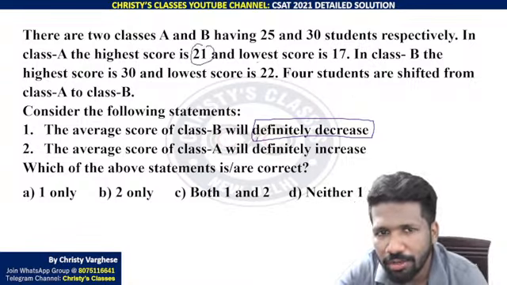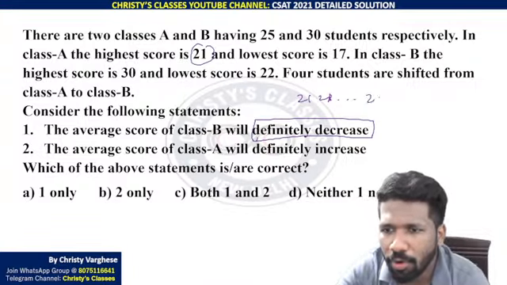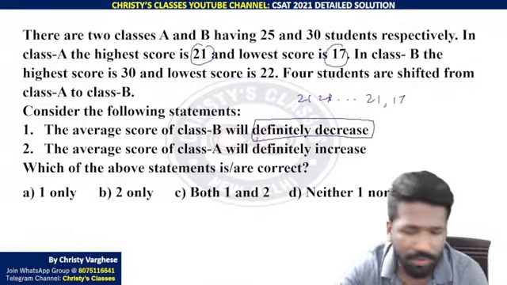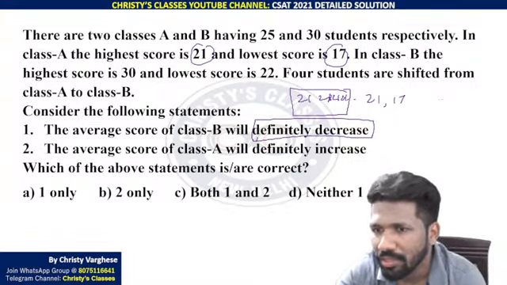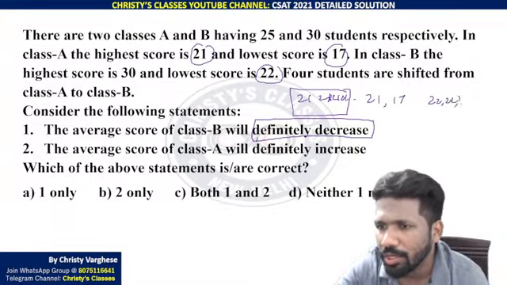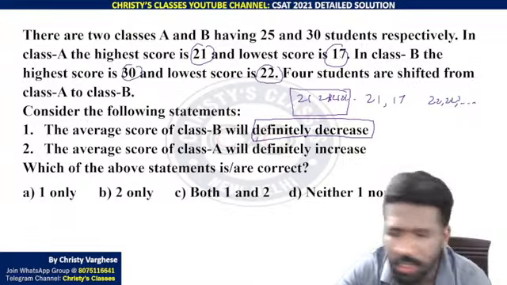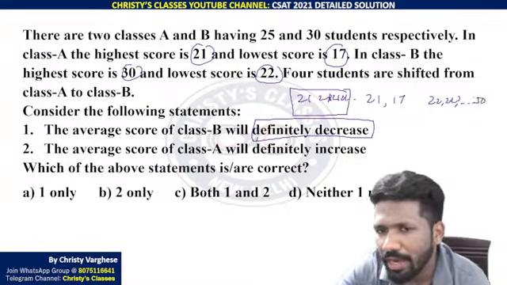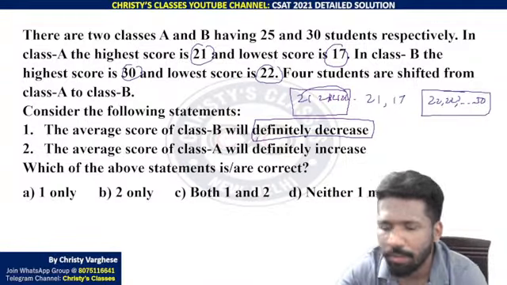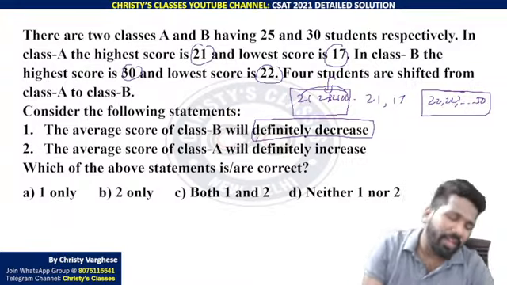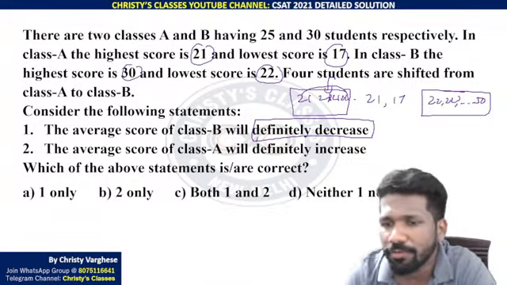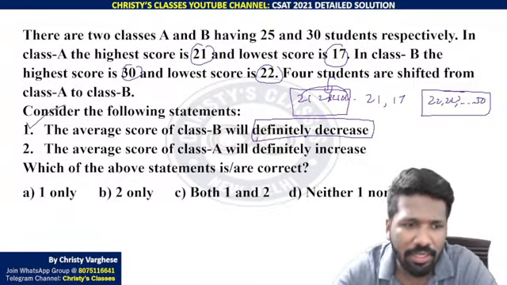Yeah, the best case scenario is 21, 21, 21, 21, all values are 21 except one mark of 17. Then if you are taking 4 observations of 21 into B, B's lowest mark is 22. So the worst case in B is getting 22 in all marks, except 1 mark which should be at least 30. So if you are adding 21, the average is already above 22. If you add a value below 22, definitely that will negatively impact the average of Class B. So definitely decrease is the correct statement.